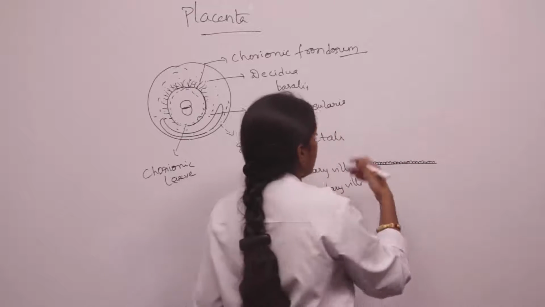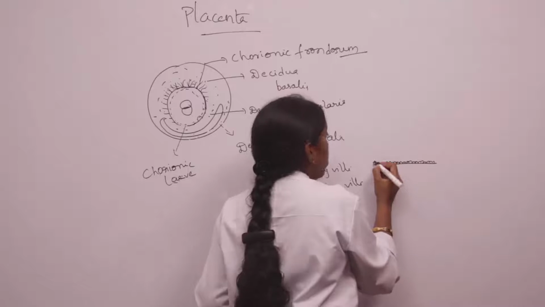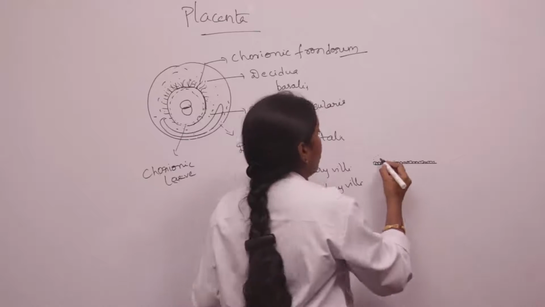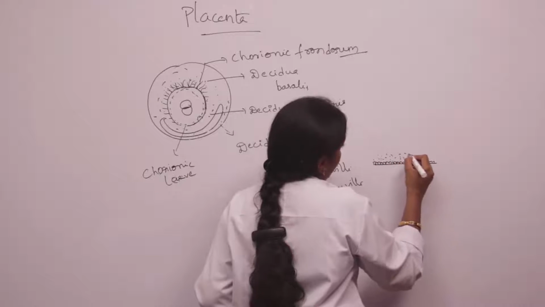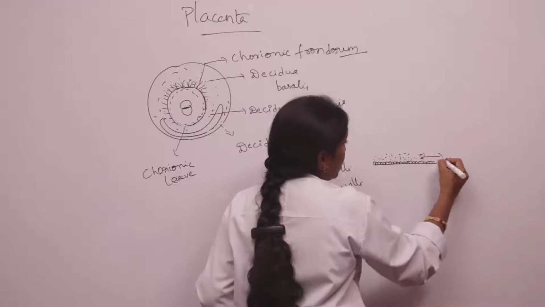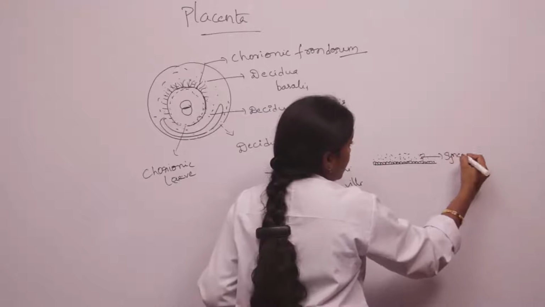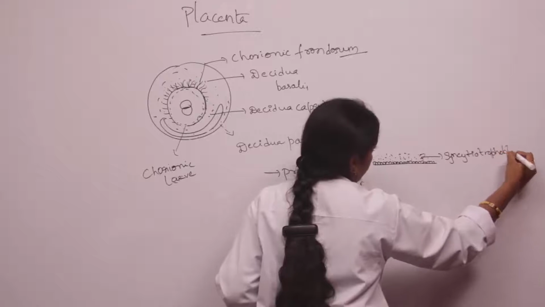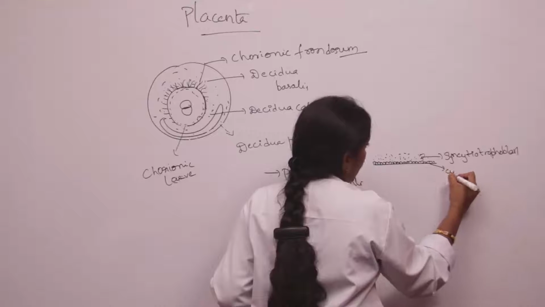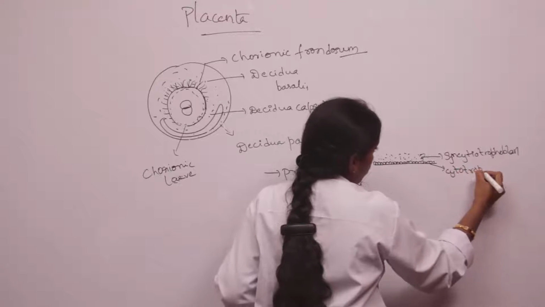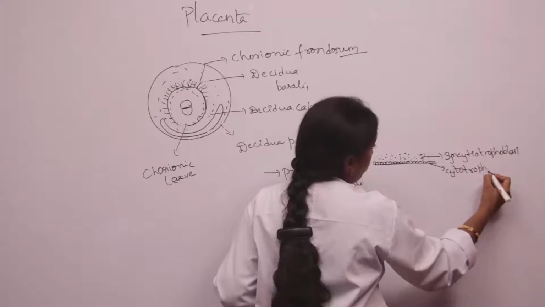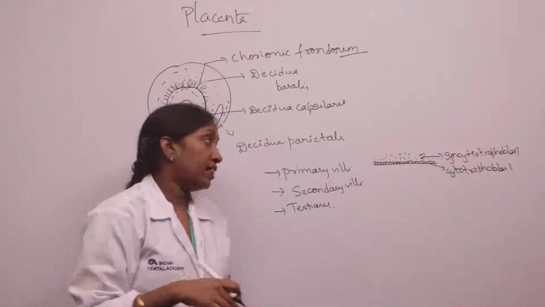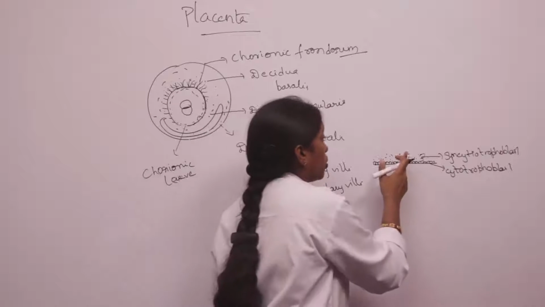Now these cytotrophoblastic cells undergo division and form a mass of cells which lose their cell walls, we call it as syncytiotrophoblast, and this is the cytotrophoblast.